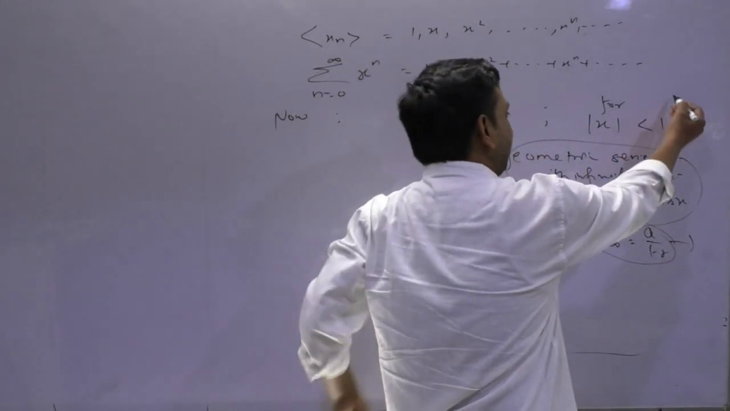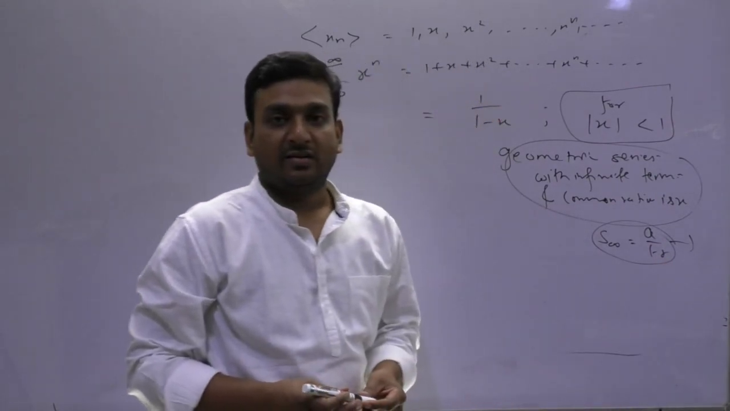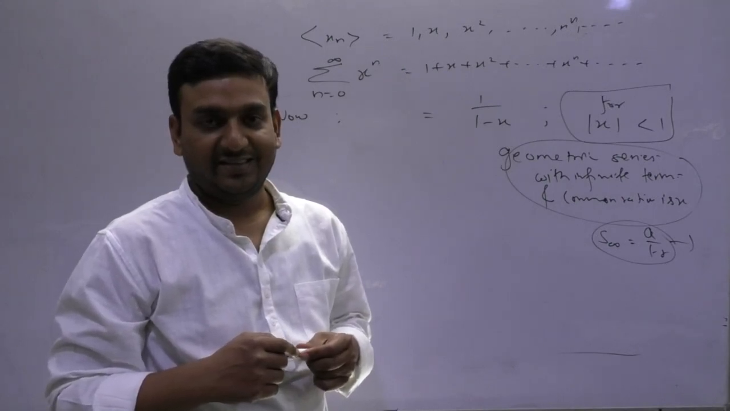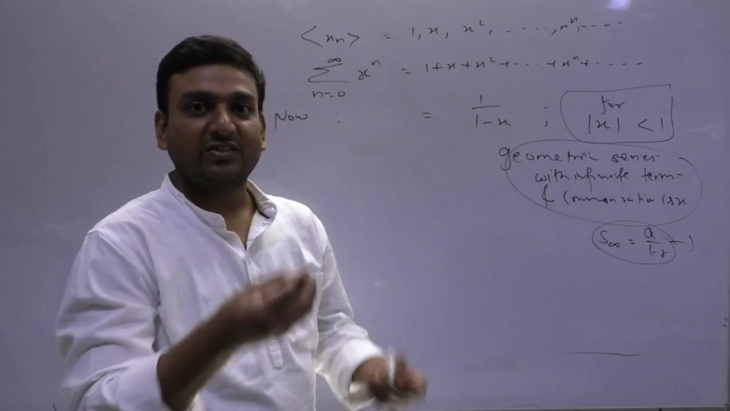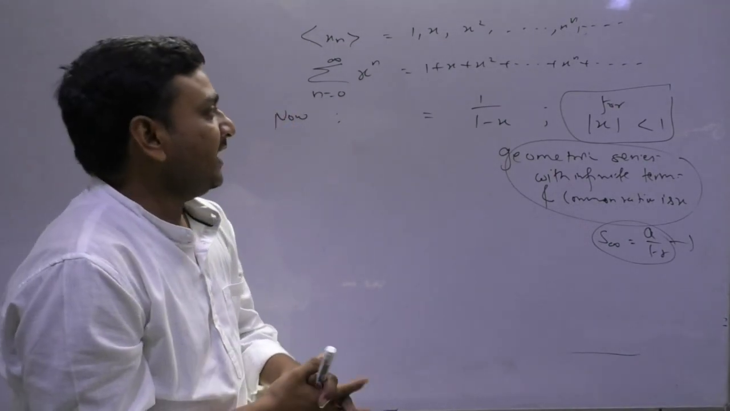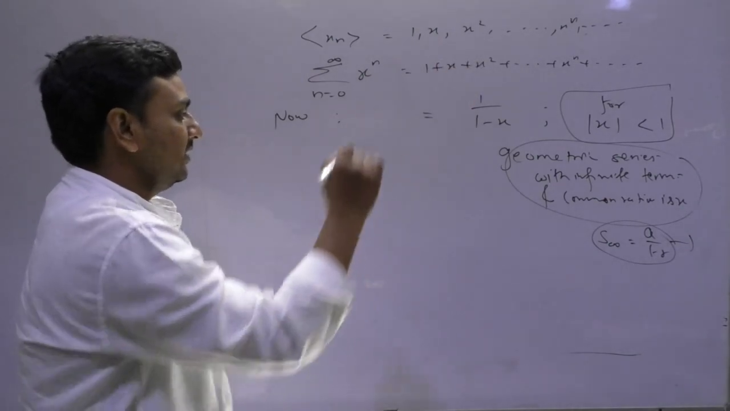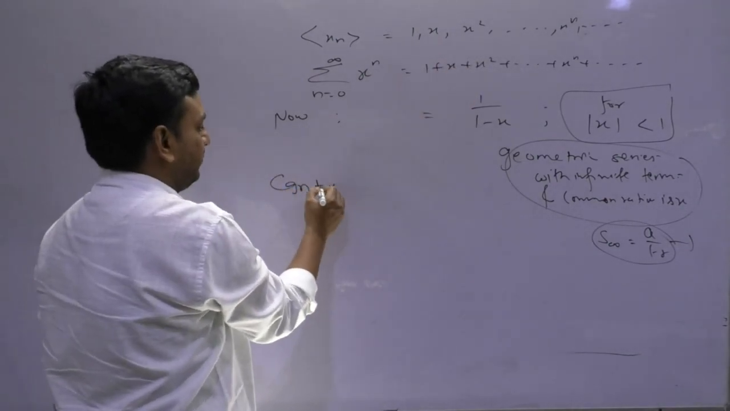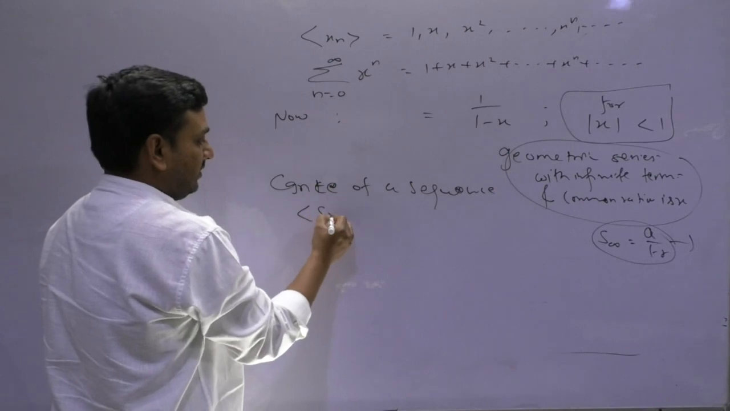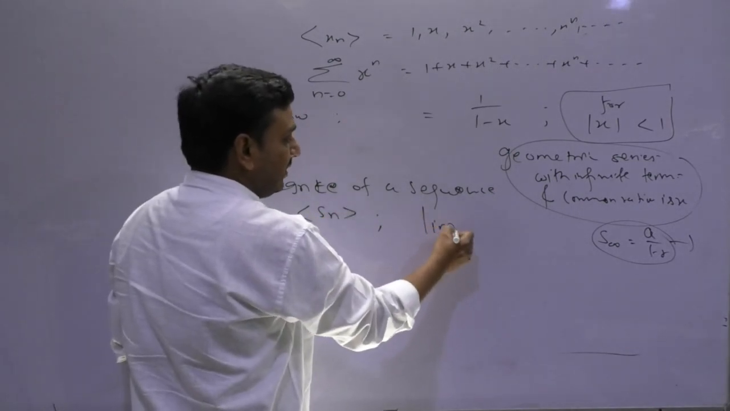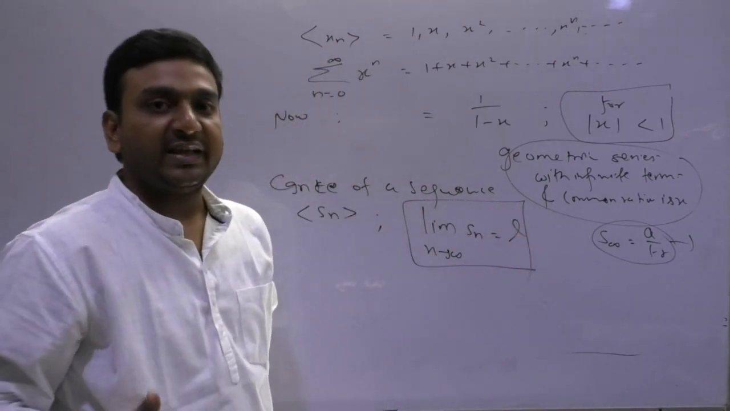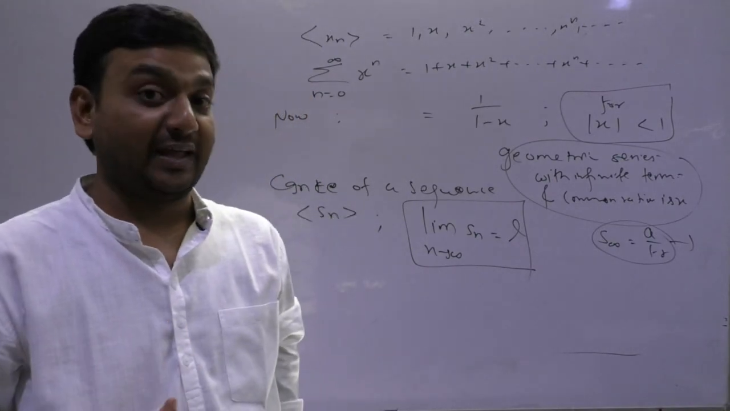But why did we add this condition? Why is it not true for modulus of x greater than 1? Getting my point? So the concept lies here only. What I told you is the convergence of a sequence Sn: it means the limit as n tends to infinity. If it exists, then we say it converges, otherwise it does not.